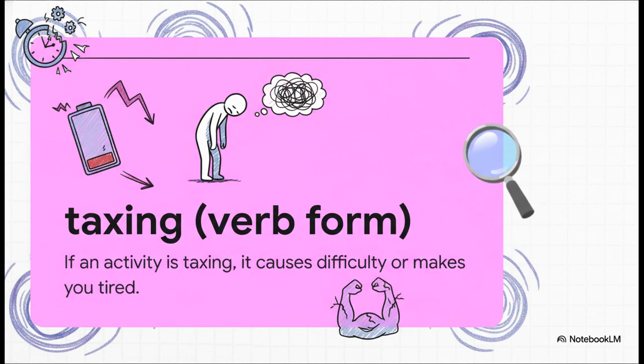Okay, now this is the cool part. This is where the word takes this amazing metaphorical leap. The idea of a financial burden, something that takes your money, gets stretched to mean any kind of burden. So an activity that is taxing is one that drains your resources, but not your money. We're talking about your energy, your focus, your patience. It's a fantastic example of how our language grows and changes.